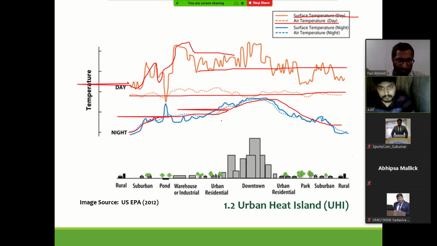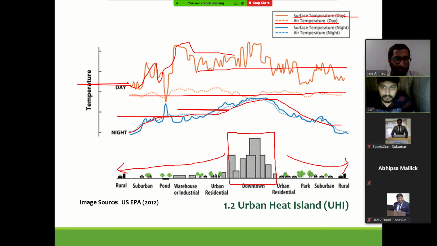As a result, the air temperature in the night is almost equal to the surface temperature. Okay, so these two things you can understand. One, if you see from the city perspective, we have the built fabric, this main core city area where we have high dense urban fabric. Okay, and then gradually you go into rural areas. Similarly, it happens here.